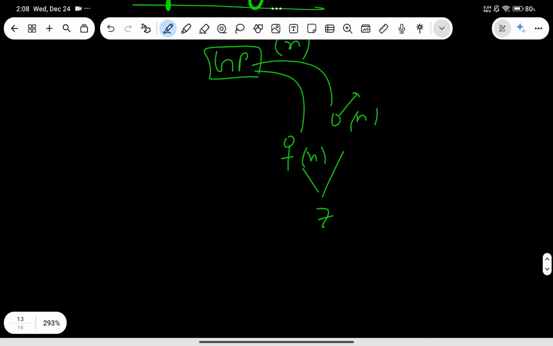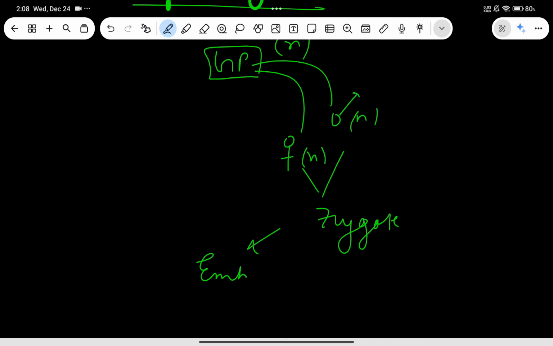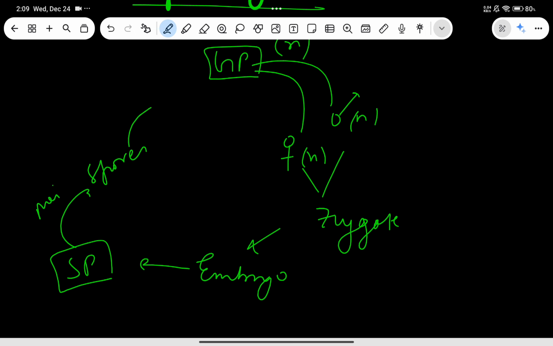They'll fuse together to form zygote. That's very basic. I'm just doing it so that you can understand everything better. It will form embryo, and then it will form the sporophytic body. It will produce spores via meiosis, and finally produce the same gametophytic body.